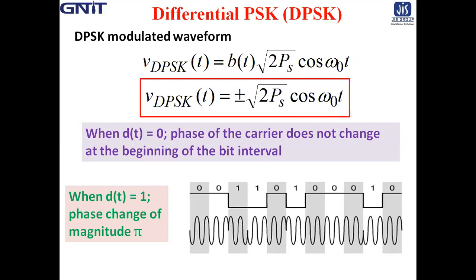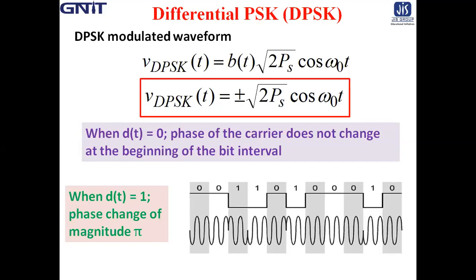Now what is the modulated waveform? Can you imagine what the modulated waveform is? How can you draw a DPSK modulated waveform? Already you know BPSK is the simplest waveform, and you also now understand QPSK. Now for the case of DPSK, what is the logic of the phase difference?